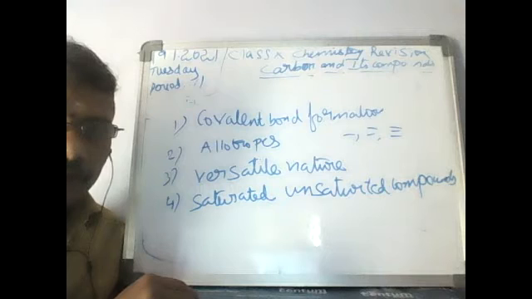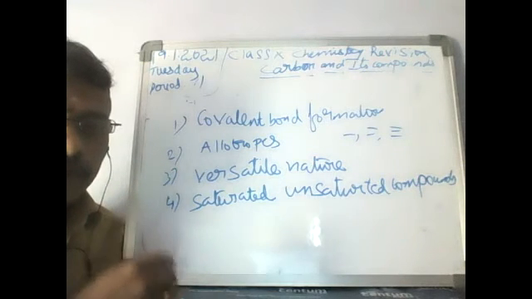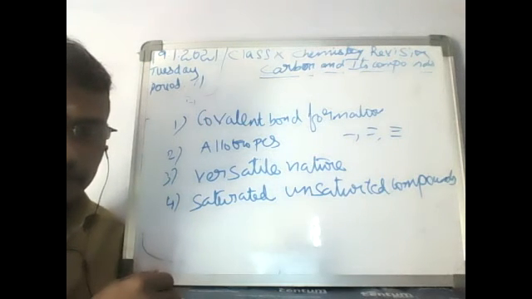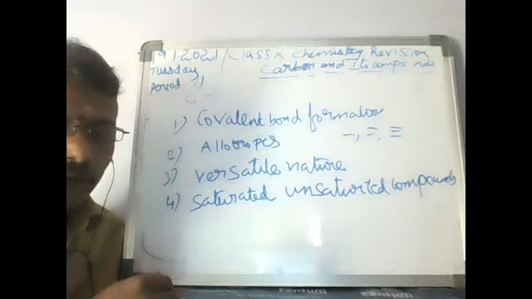Say some melting points and boiling points of the given materials. Why does carbon undergo covalent bond formation? This question is a very important question. Why does carbon undergo covalent bond formation?